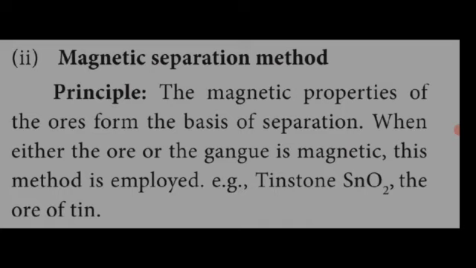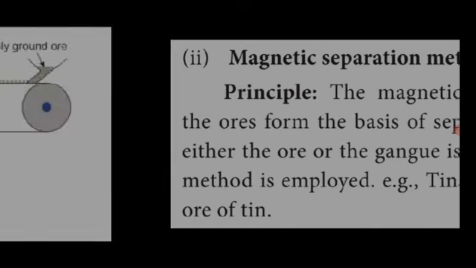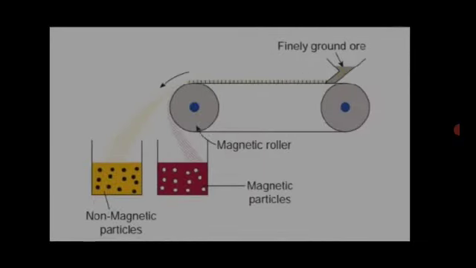What is the principle used? The magnetic properties of ores are used in this method. Magnetic properties are present in the ore or gangue particles. So the magnetic properties of ores or gangue particles are used in this method. What method? Magnetic separation method. Example, tin stone formula SnO2. See this picture.